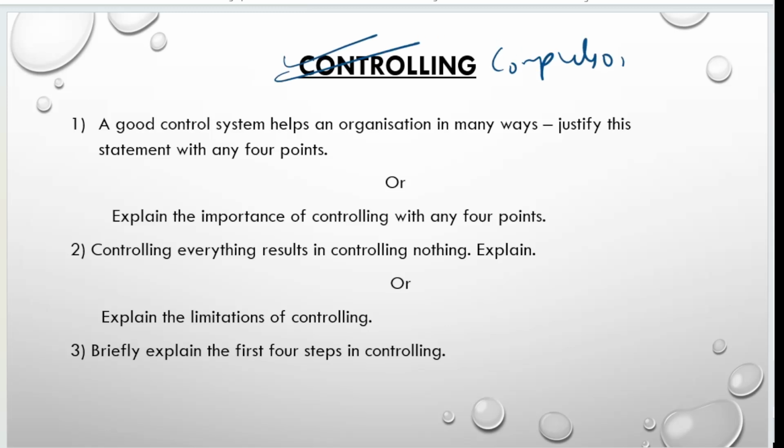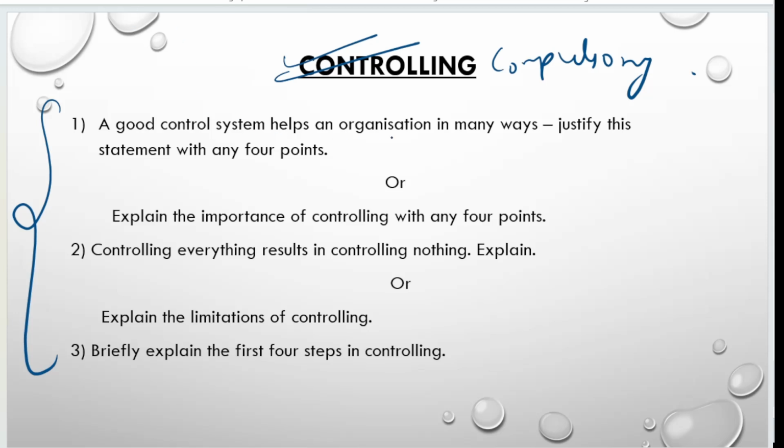Ma'am, why? Because in controlling, added advantage, you have only 3 questions. See, in business environment only 3 questions, out of which you are going to get 1. In controlling only 3 questions, out of which you are going to get 1. So 2 questions are completed. And in the business environment, 1 odd question, I'll upload it, it will be completed. Planning 1 question, it is going to complete. So 4 questions will be completed. Only another 2 questions, whichever chapter you feel easy, you prepare for that, okay?